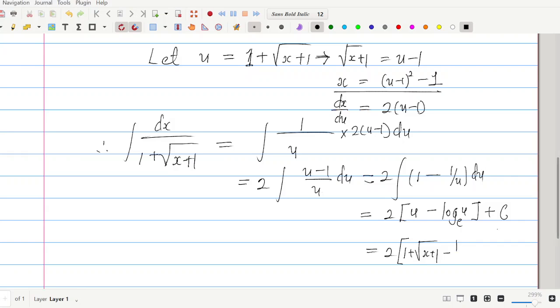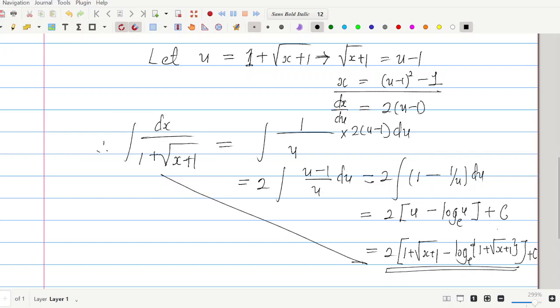So we're done with that. A log to base e. In place of u, once again, we put the same expression, 1 plus the square root of x plus 1. And this becomes the answer, then plus an arbitrary constant. Please always put an arbitrary constant of integration. And this is the final result of this particular integral over here. Can you see that? So we're done with this particular problem.